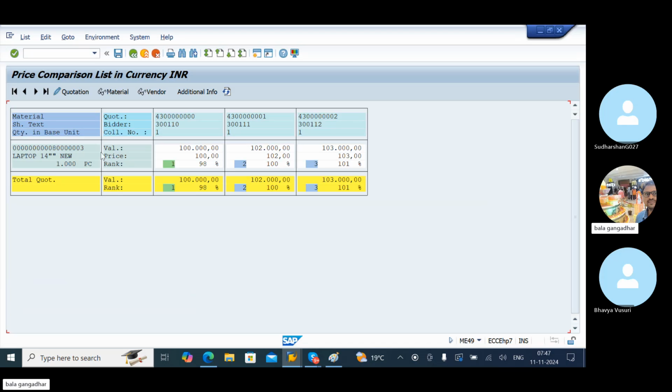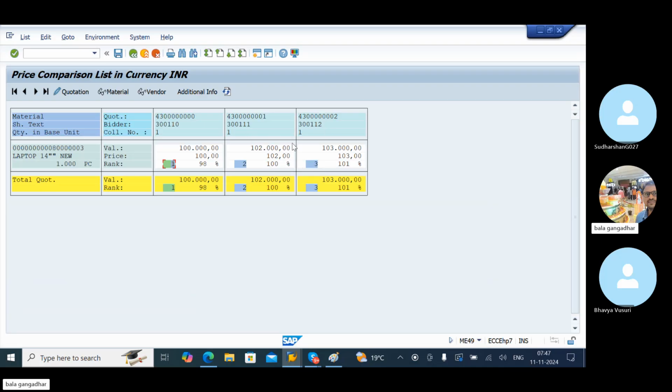Bidder rank 1 is 100 rupees, bidder 2 is 102 rupees, bidder 3 is 103 rupees. It will show each bidding report clearly. This vendor is green color, this vendor is normal ash color.